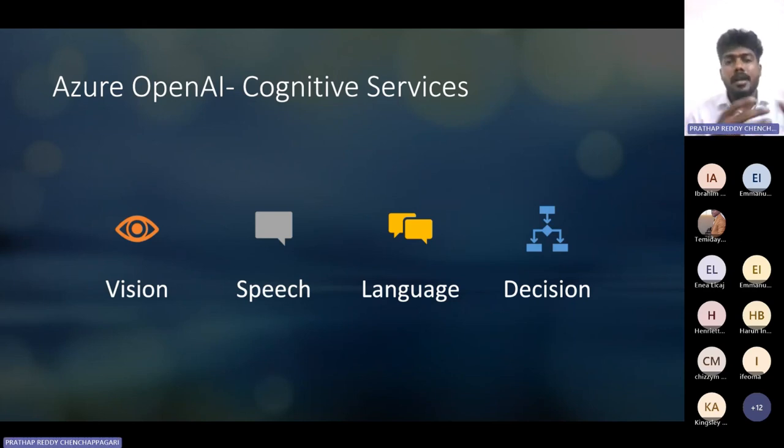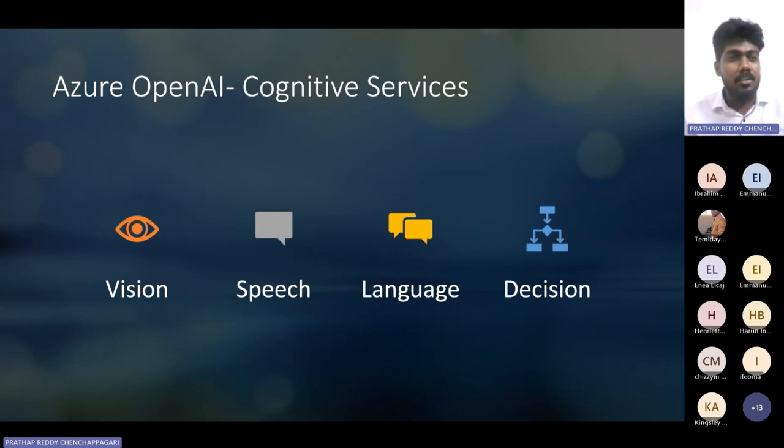Now coming to the session, today we can discuss some cognitive services. How many of you know about cognitive services? Feel free to drop in the chat if you know something about cognitive services, please say yes, or else you can say no, so we can have a better discussion.